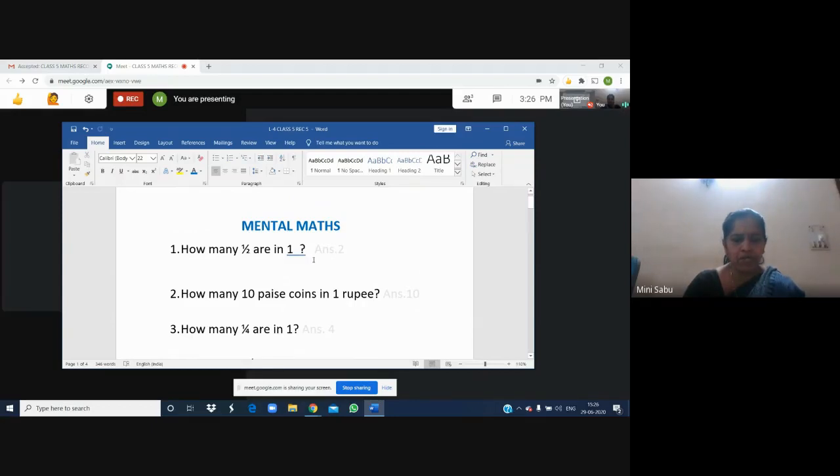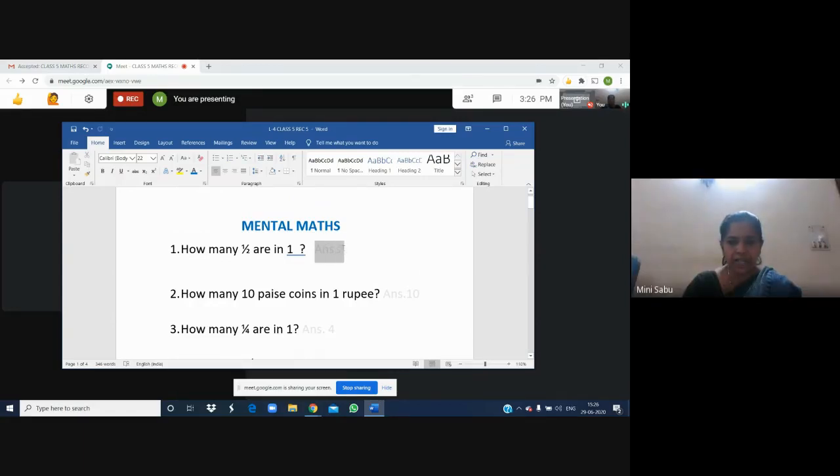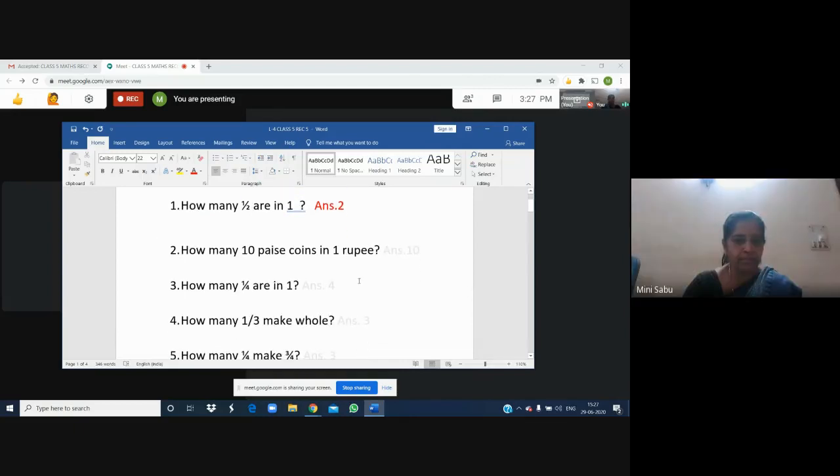If you cut any full object, like an apple, into 2 equal pieces, you will get 2 pieces. The first part is half, the second part is half. There are 2 halves. The answer is 2.